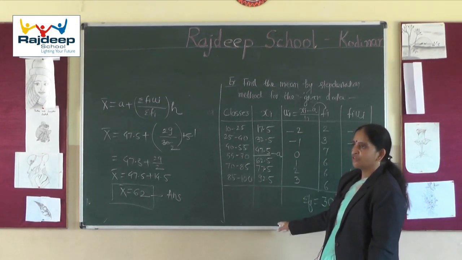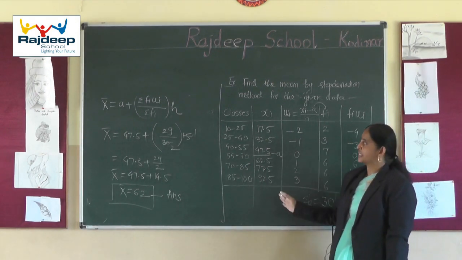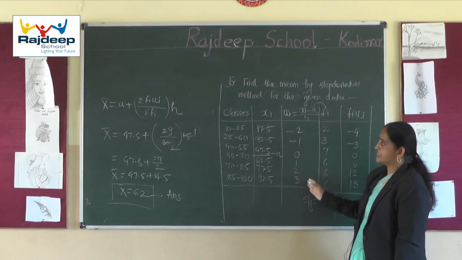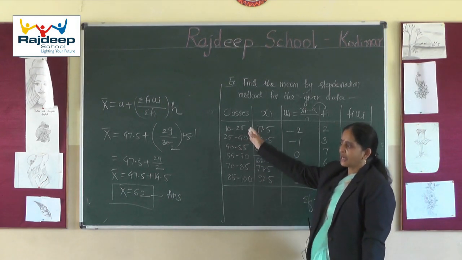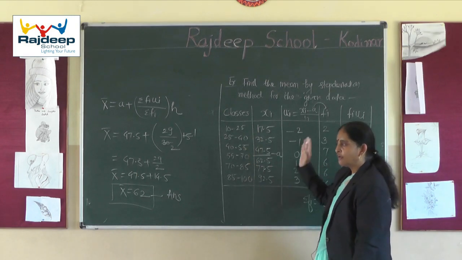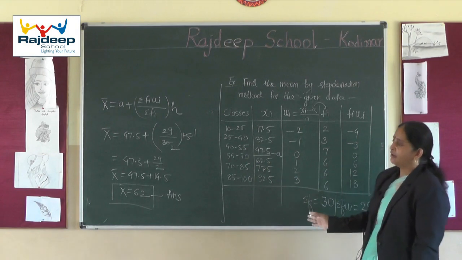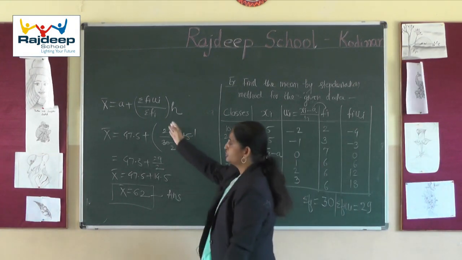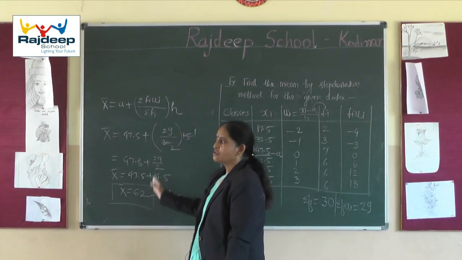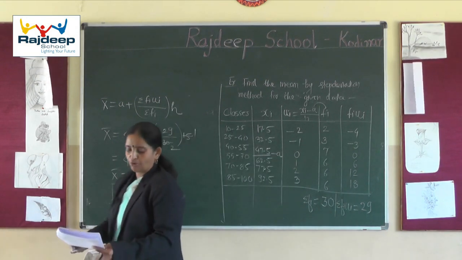By this method you will reduce the calculation to a great extent. Even if you have classes of class size 500,000, the calculation will reduce very much and you will not get confused while doing calculations. So this is our last method of calculation of mean.